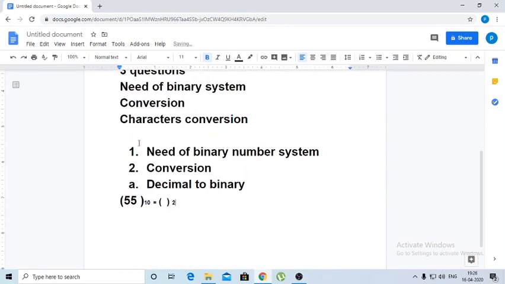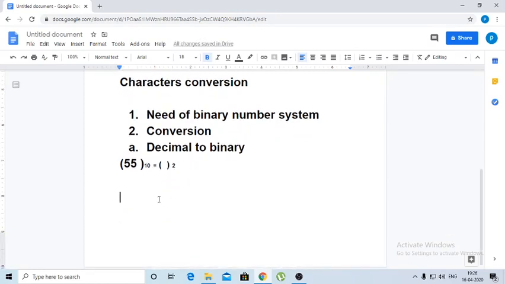So this is with base 2. Let us start the procedure now. We are converting the decimal number system into the binary number system.